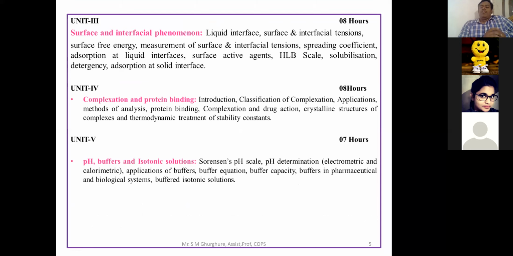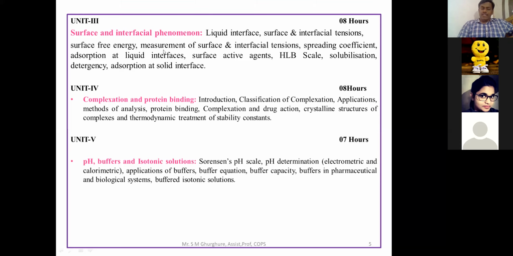Interfacial phenomena is a surface phenomenon, the interfacial as well as surface phenomena of the drug. Particularly this interfacial tension we are going to measure for liquid types of dosage form. Then interfacial properties. Then what do you mean by interfacial? What do you mean by surface tension? First we have to focus on this interfacial as well as surface phenomenon. Then afterwards we go for the surface free energy. What is the role of surface free energy when we are going to measure the interfacial tension as well as the surface tension?